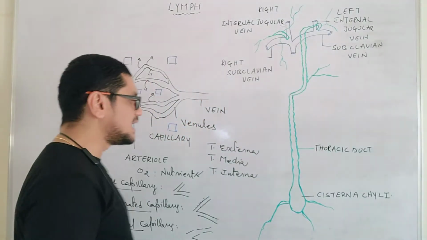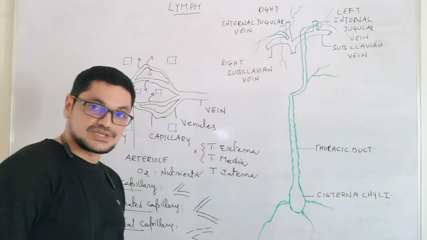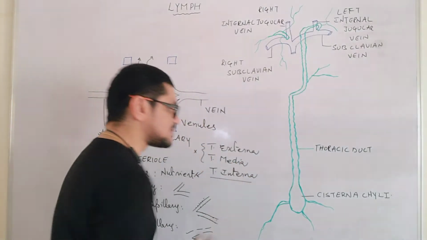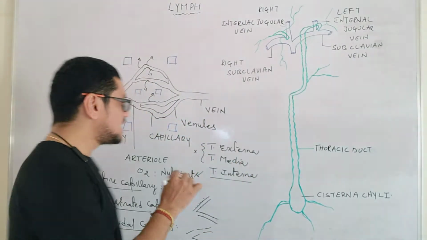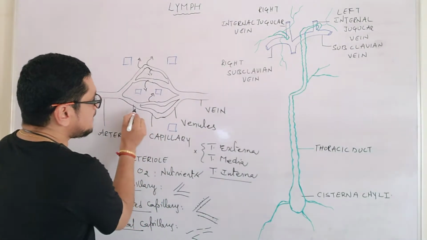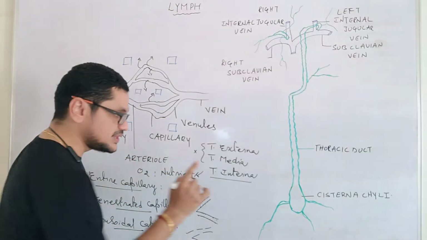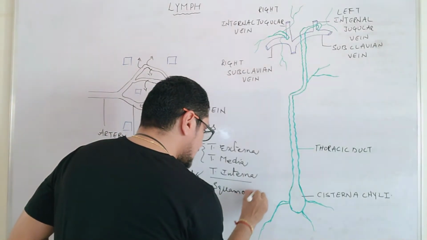In the case of a capillary, the first two layers are not seen. Tunica externa and tunica media are not seen, only tunica interna is present. That is the reason why the capillaries are very thin walled when compared with the artery and arterioles. Okay, so as the capillaries contain only a single layer, tunica interna, it is made of squamous epithelium.